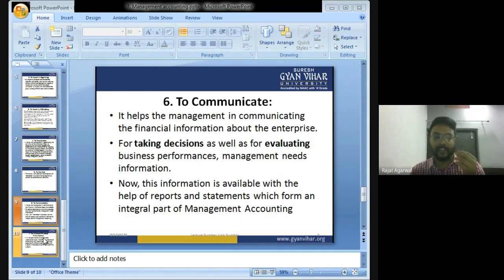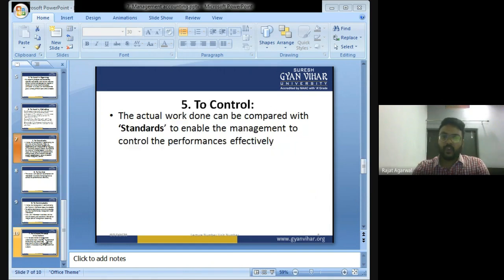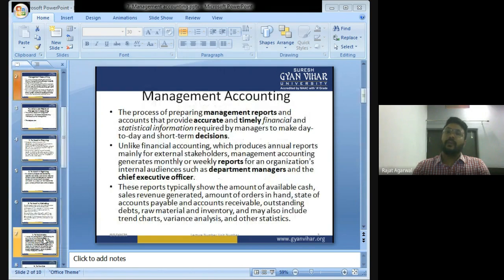It will help the management in taking decisions as well as evaluating business performance so that the management can take appropriate control actions. Got my point? So what is management accounting? Management accounting is preparing managerial reports that provide timely and accurate financial as well as statistical information to managers to make day-to-day as well as short-term decisions.